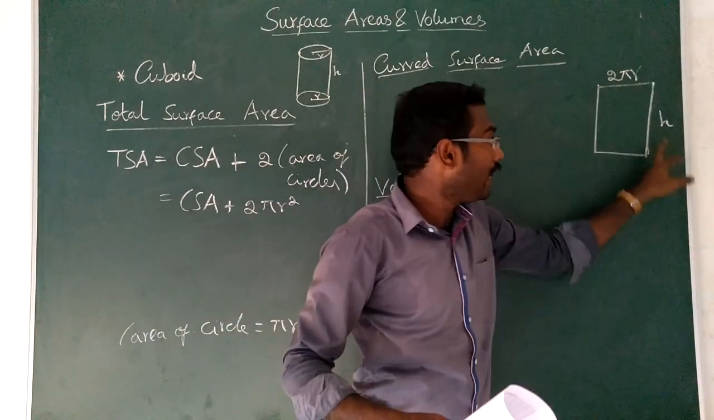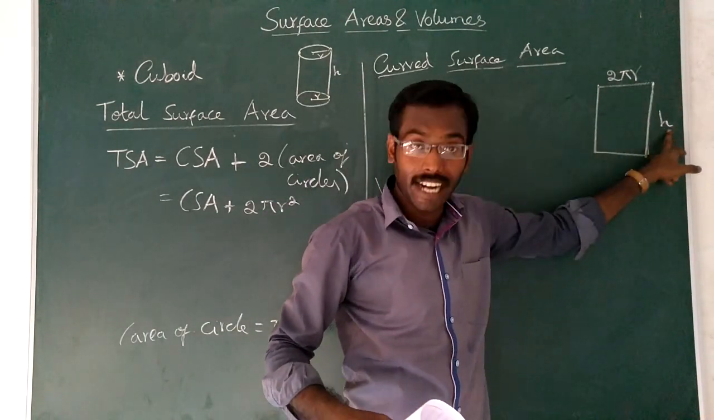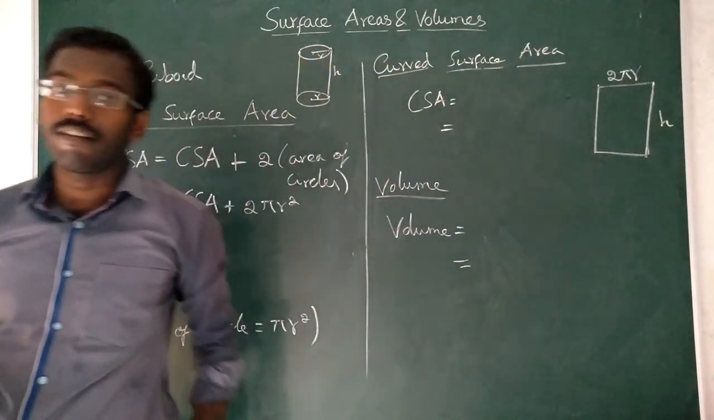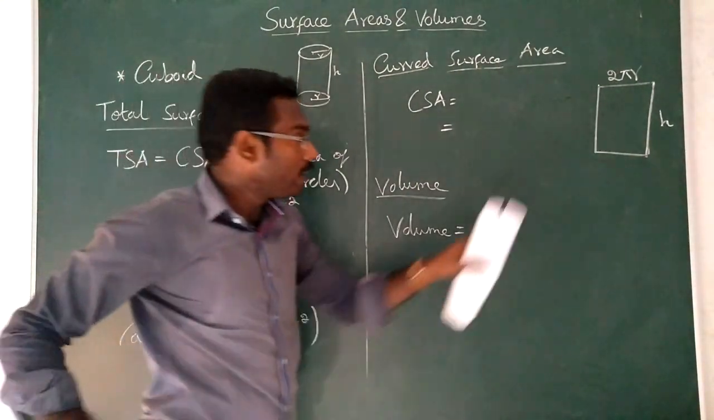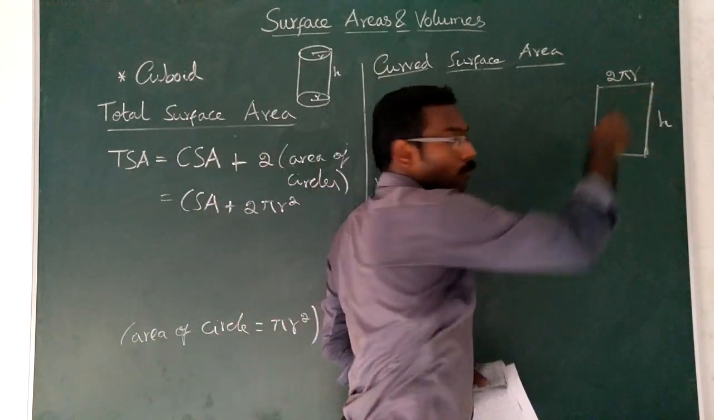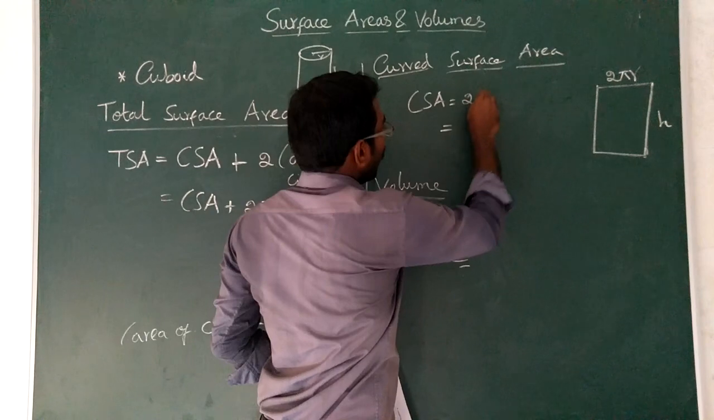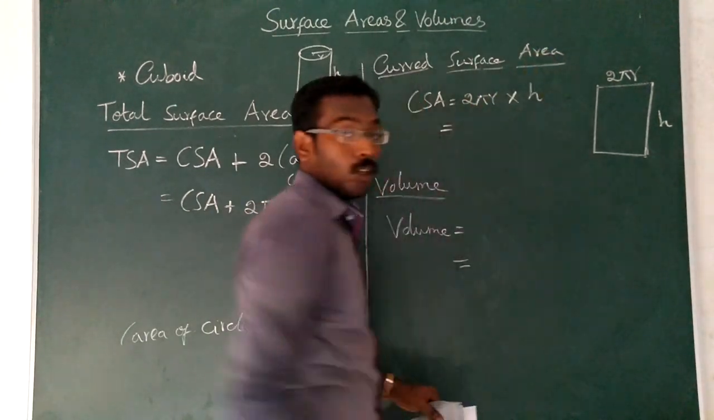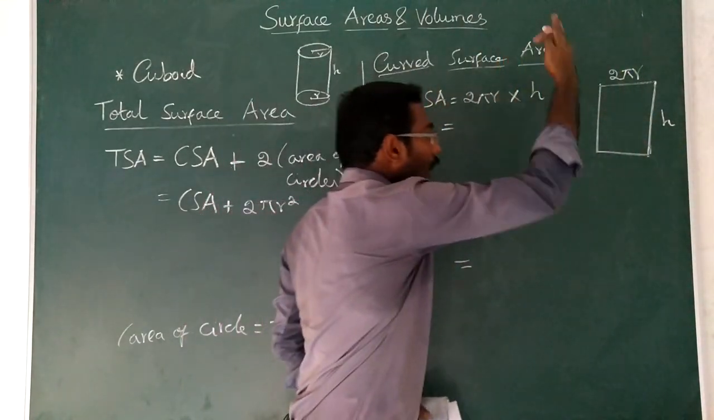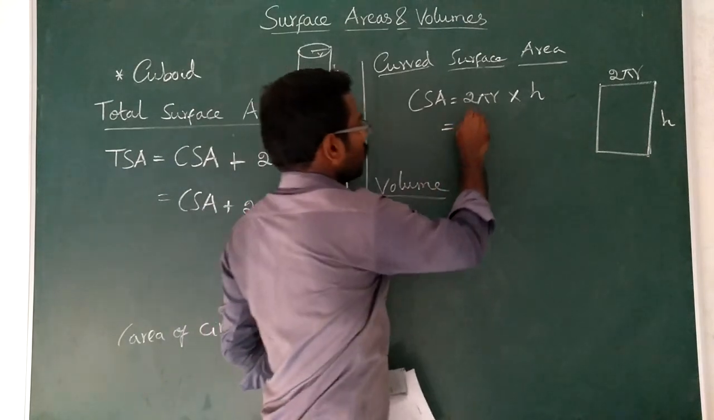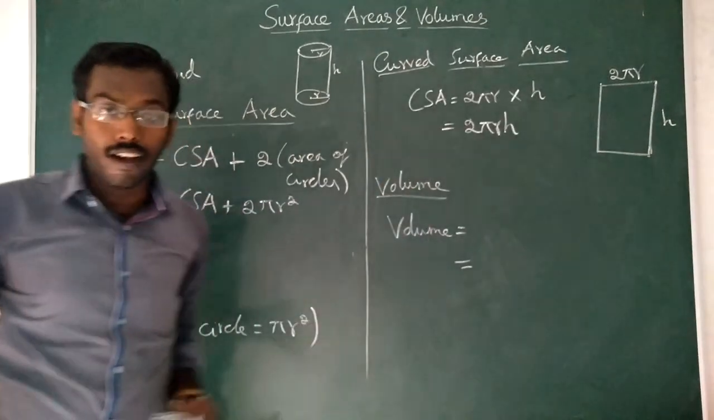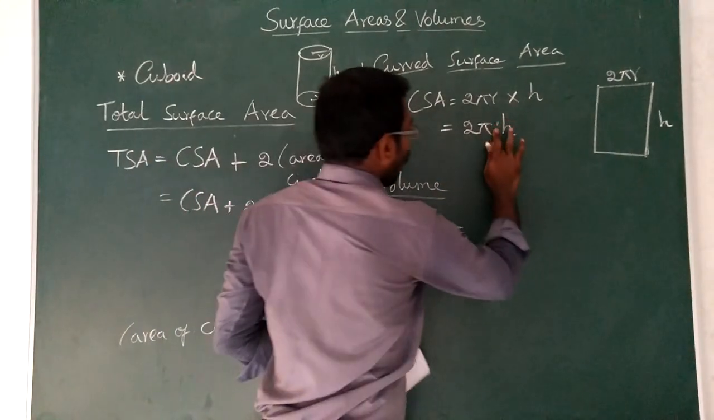So the length is nothing but the height of the cylinder, and the breadth is nothing but 2 pi r, that is the circumference of the circle. Understood or not? Now this is actually a rectangle. Rectangle formula is length into breadth. So that is 2 pi r into h. Here length and breadth are considered as 2 pi r and h. So 2 pi r into h is 2 pi r h. This is how you derive the curved surface area of the cylinder as 2 pi r h.